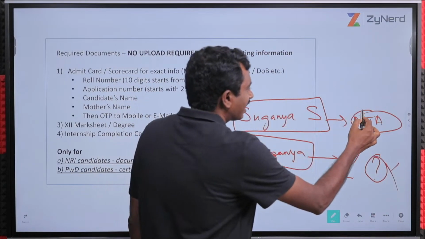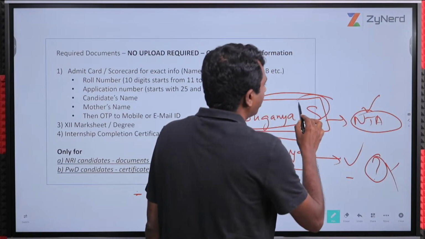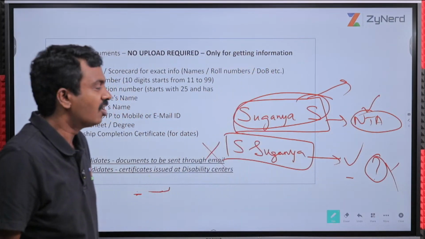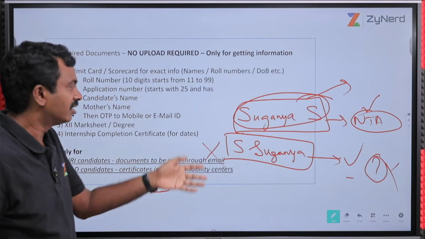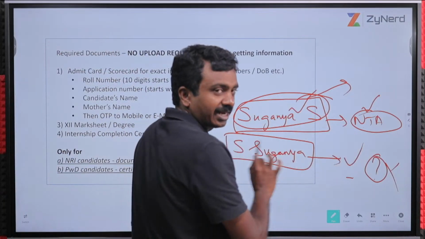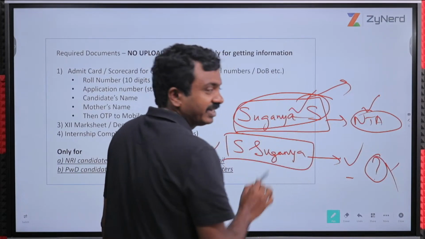You give exactly what is given in your NTA scorecard, only then you will be able to fill choices. All changes can be done later in your MBBS institute. If you give this, you will enter, otherwise you won't be able to enter. So give it exactly as is.